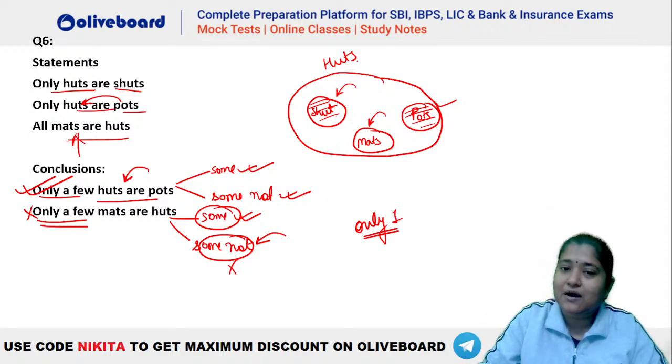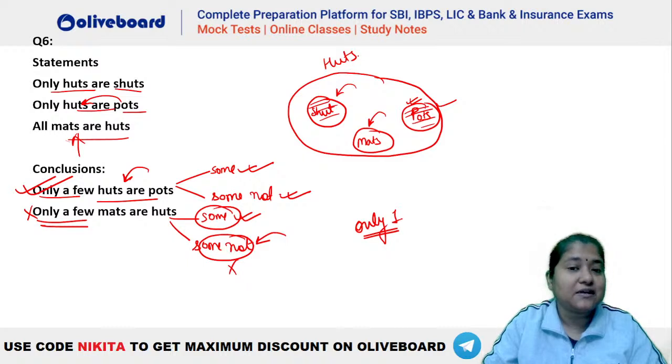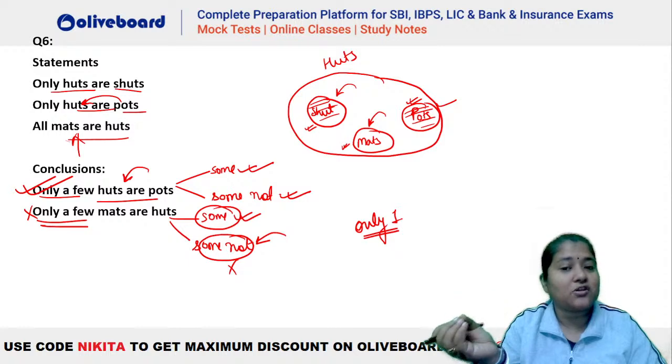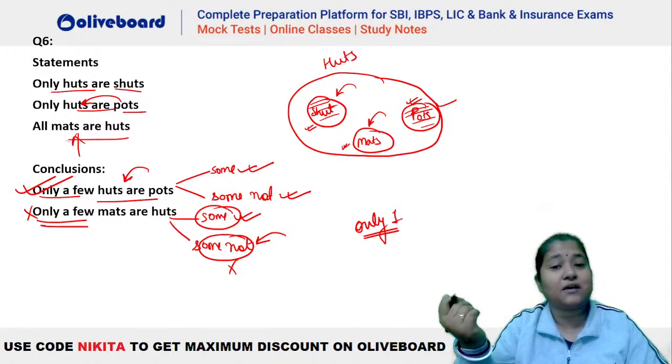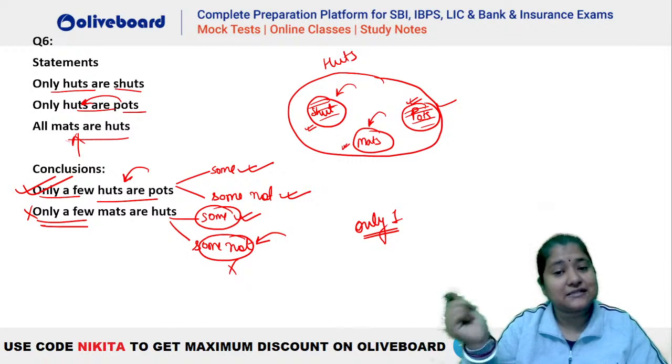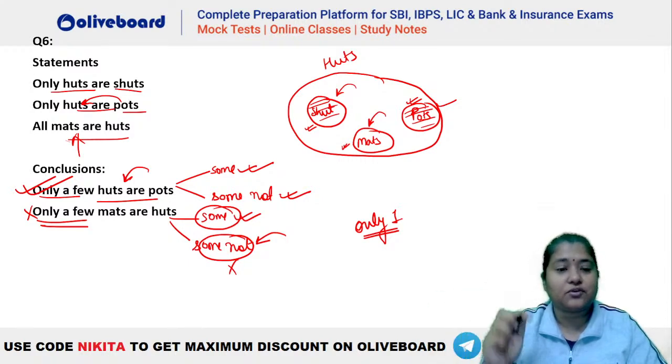You can see that some huts are pots is true. Why? Because they have a definite interaction. Similarly, some huts are not pot will also be true, because this portion of hut, that is shirt, and this portion of hut, that is mat here, these two portions of huts will never be a part of pots. Why? Because pot was related with hut only, है ना? Only huts are pots were given. That means pot should be a part of only hut. It can never be a part of shirt or mat here, isn't it? So that means we can understand that some and some not both will be true.